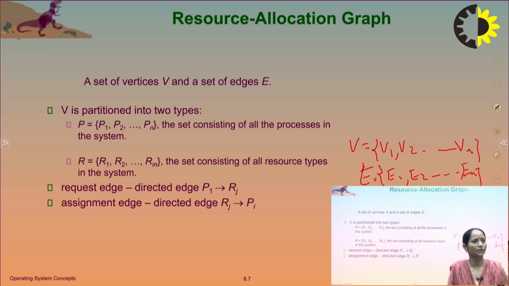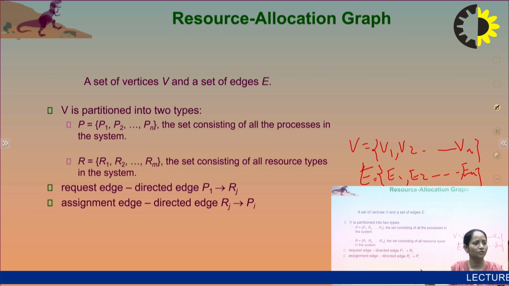V is partitioned into two types: P, the set consisting of all the processes in the system, and R, R1, R2 up to Rm, the set consisting of all the resource types in the system.